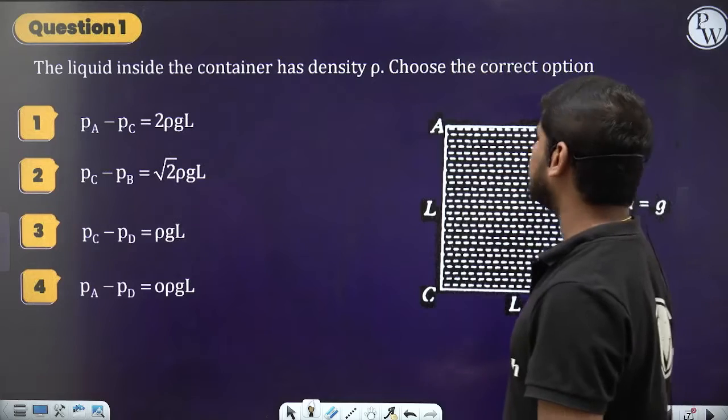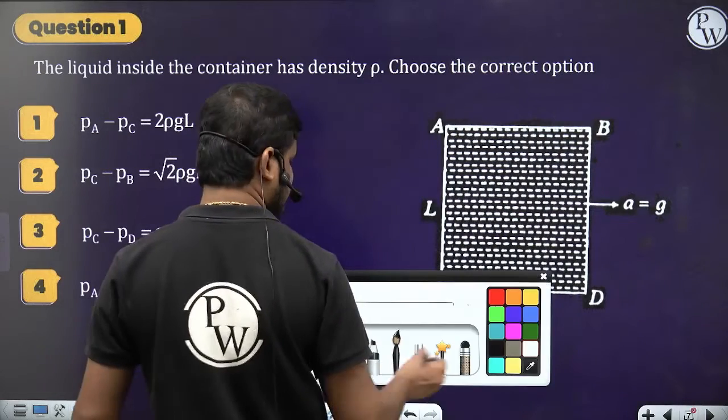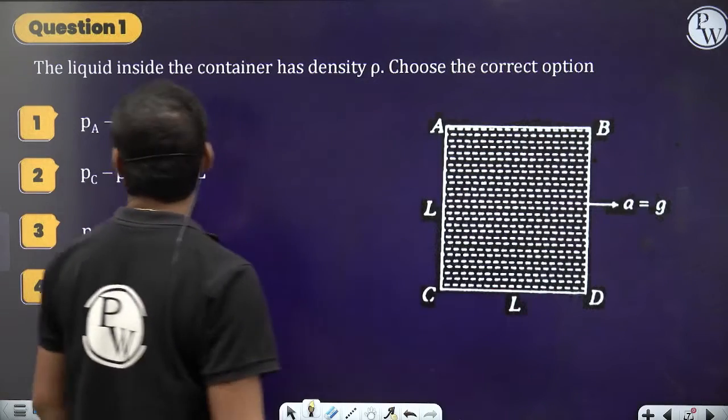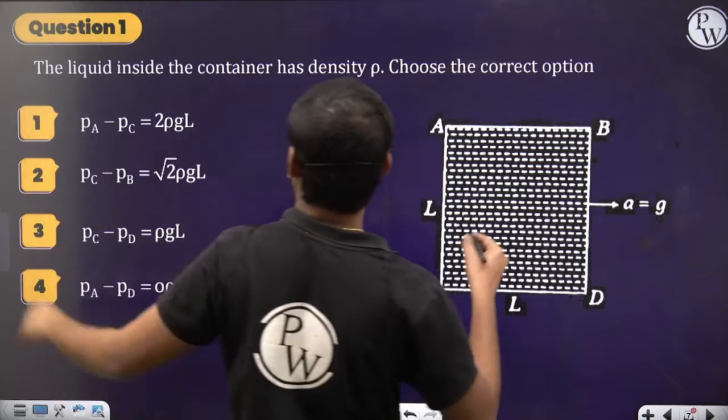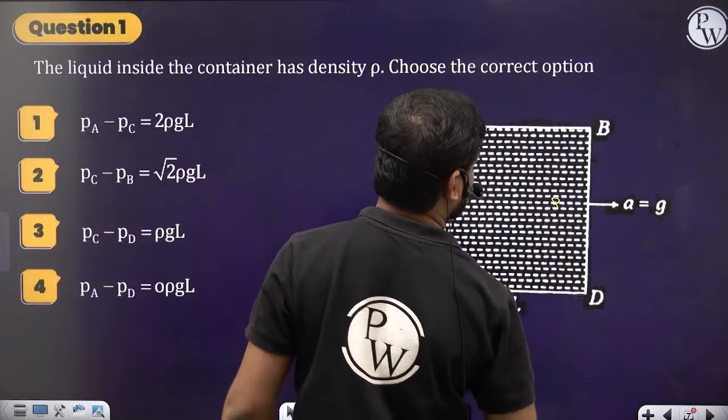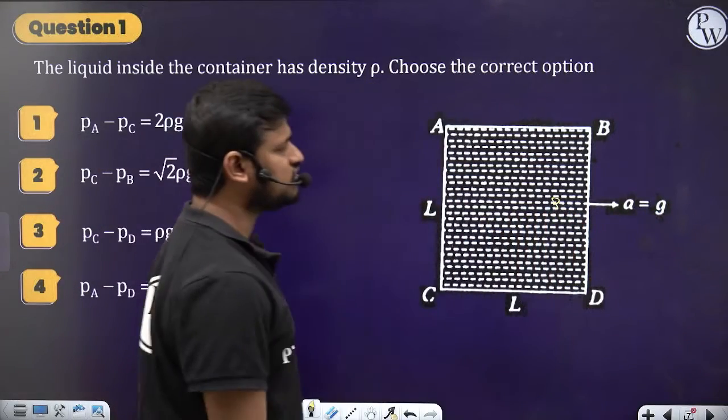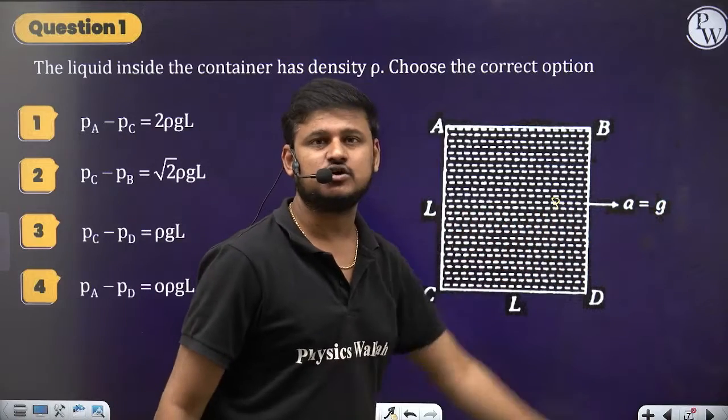So we have got one question. Try to do this question on your own, guys. The liquid inside the container has density rho. Choose the correct option. The liquid inside the container has a density rho, and its acceleration A is equals to G. It is accelerating towards the right.